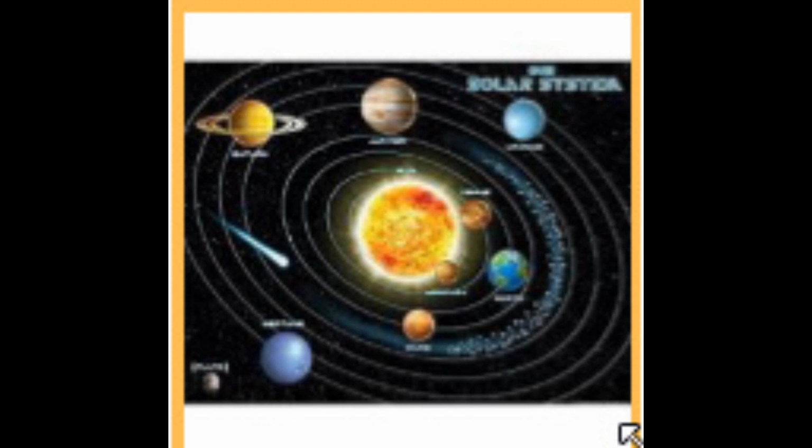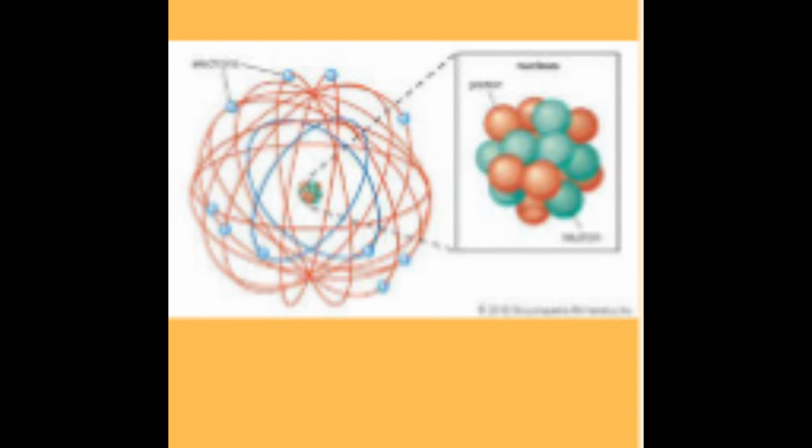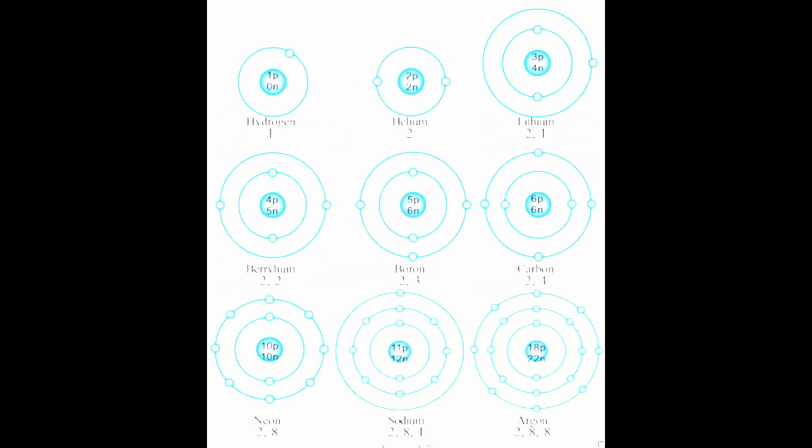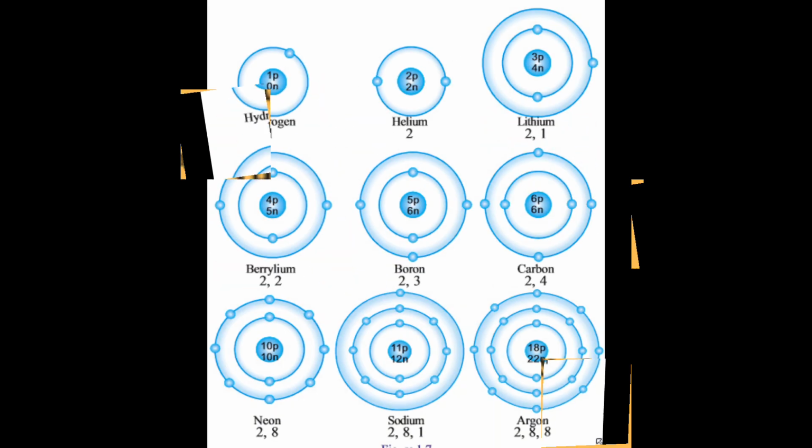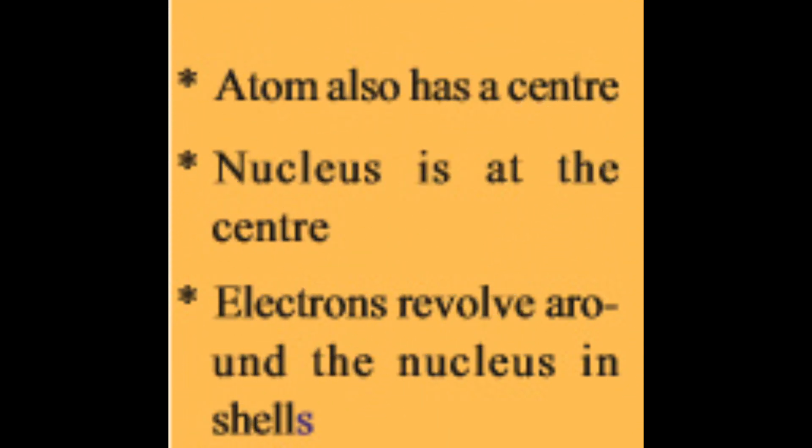He compared his model with the solar system's planetary model. The Sun is the center and planets are revolving around the Sun. Just like that, around the positively charged nucleus, negatively charged electrons are revolving in various shells or orbits. Now, just see the various postulates of Rutherford's model once again.